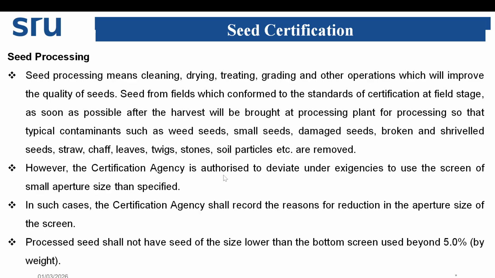However, the certification agency is authorized to deviate under exigencies and use a screen of smaller aperture size than specified. In such cases, the certification agency shall record the reasons for reduction in the aperture size of the screen. Processed seed shall not have seed of size lower than the bottom screen used beyond 5% by weight.